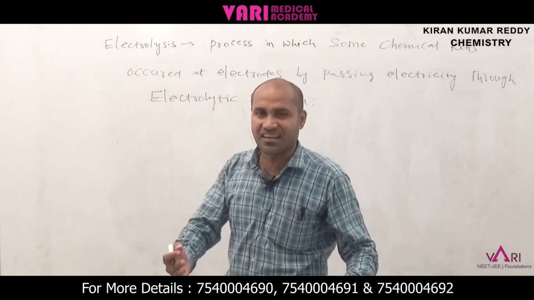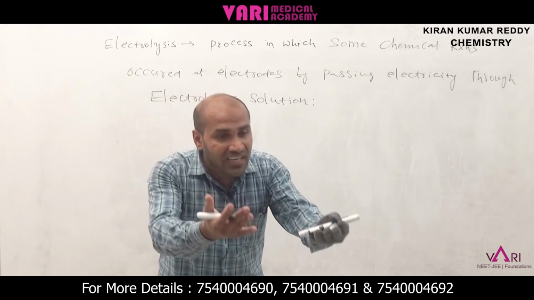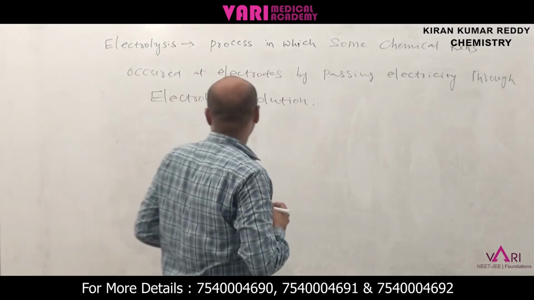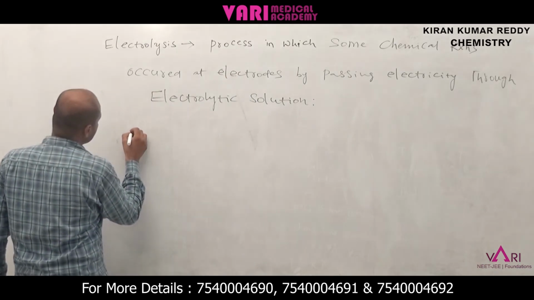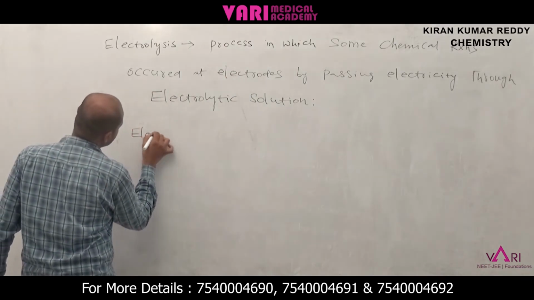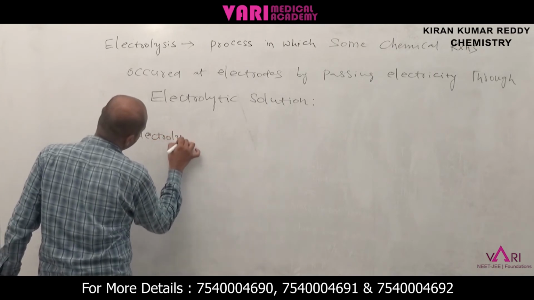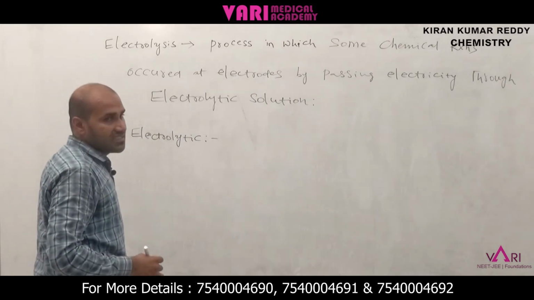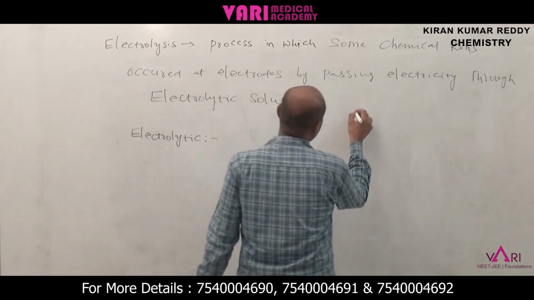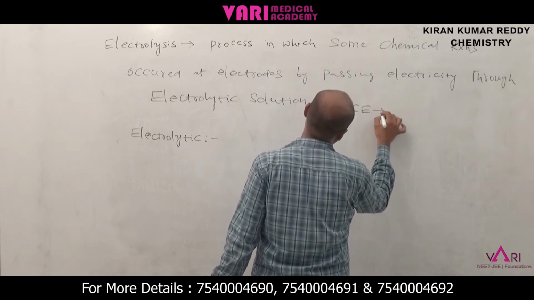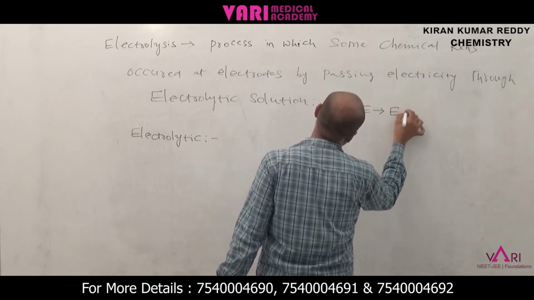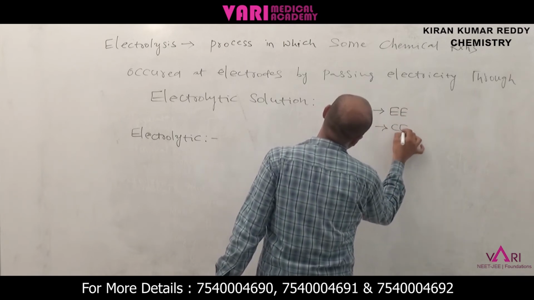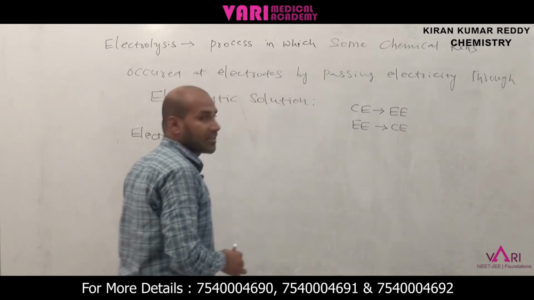What is oxidation? Oxidation means removal of electrons. And reduction means gaining of electrons. Now coming to the electrolytic cell. What is an electrolytic cell? Already we first informed. There are two types of interconversion. Chemical energy converted to electrical energy, and electrical energy converted to chemical energy. There are two types of interconversions.